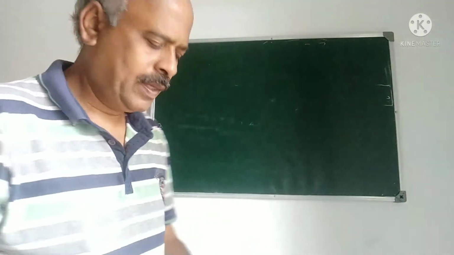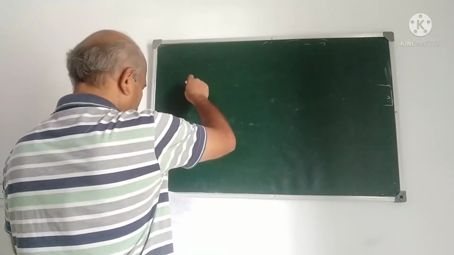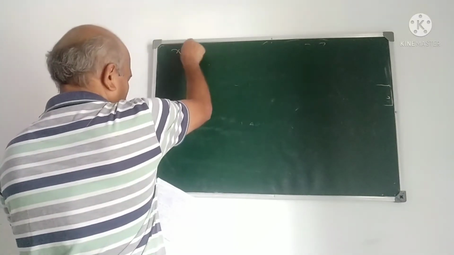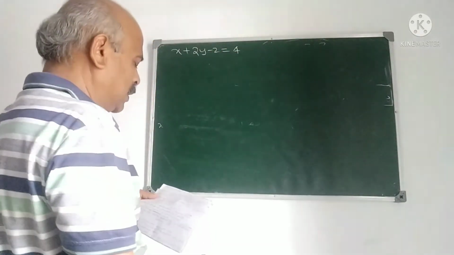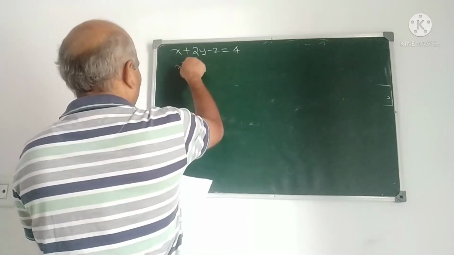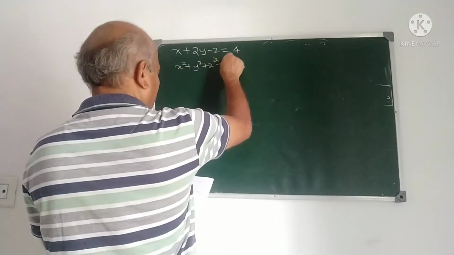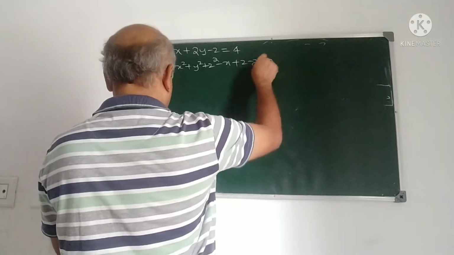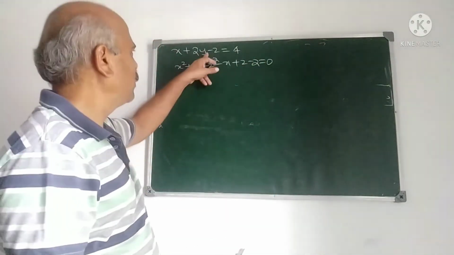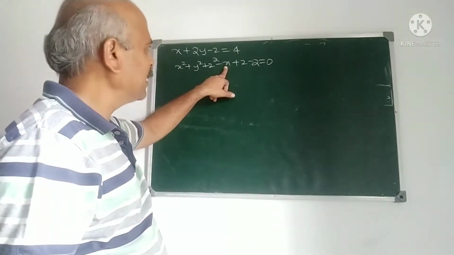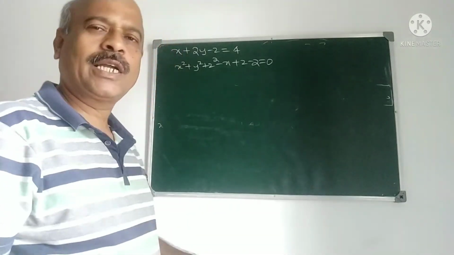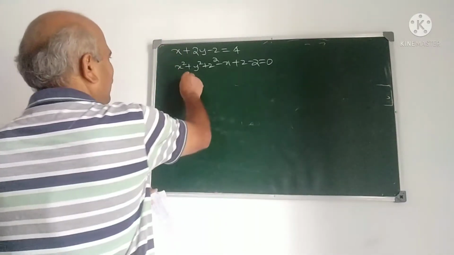Next problem: prove that the plane x plus 2y minus z is equal to 4 cuts the sphere x square plus y square plus z square minus x plus z minus 2 is equal to 0 in a circle of radius unity.